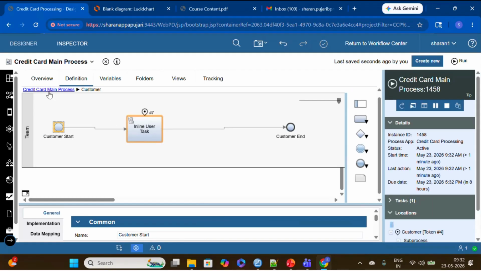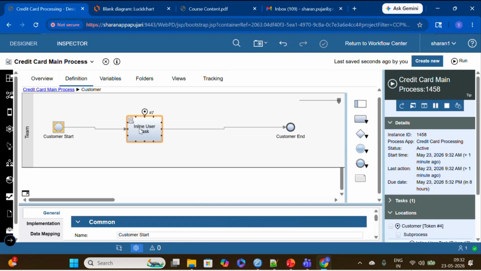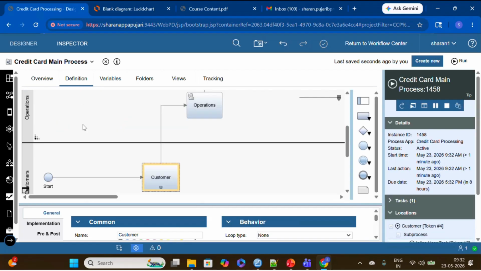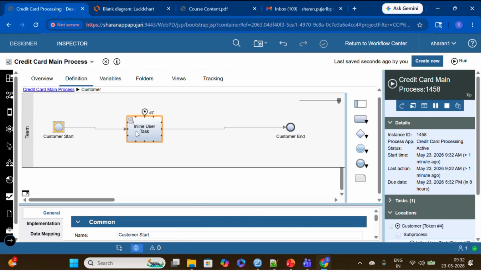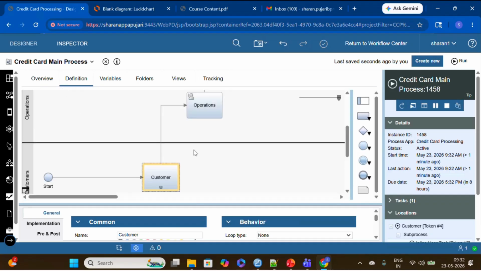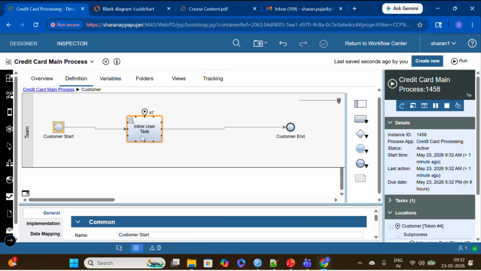for this activity, there is a sub process. So now what happens? There will be two active tokens: one is the parent token, and one will be the child token.